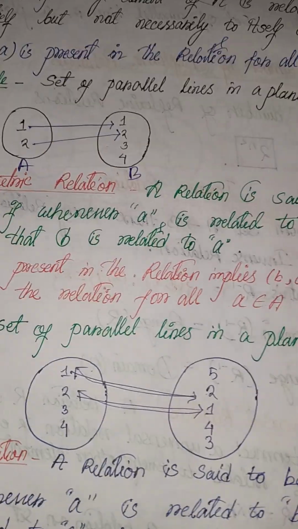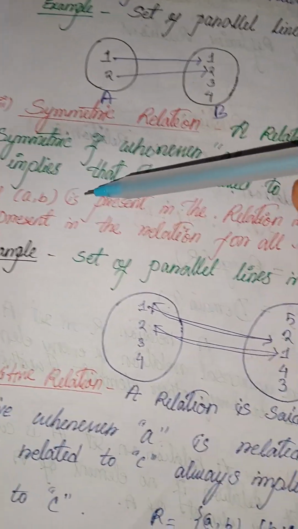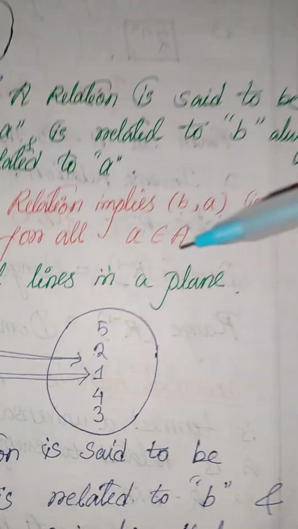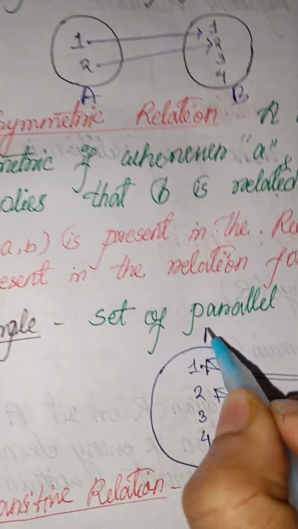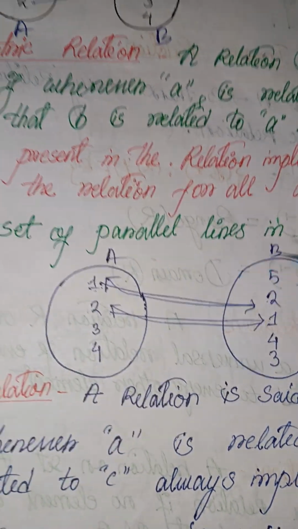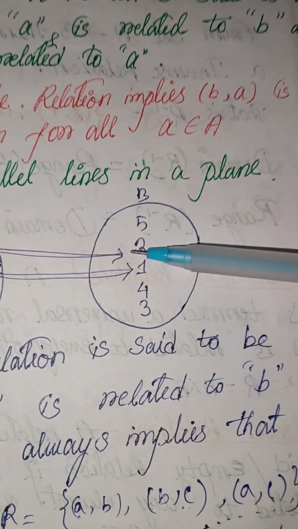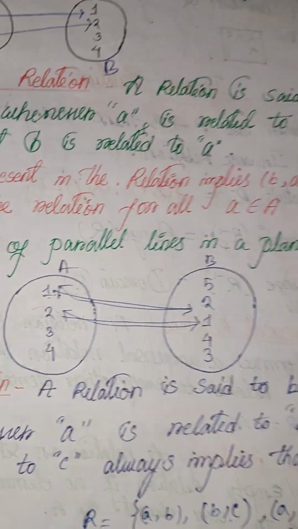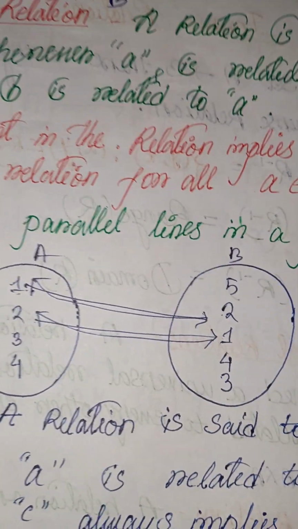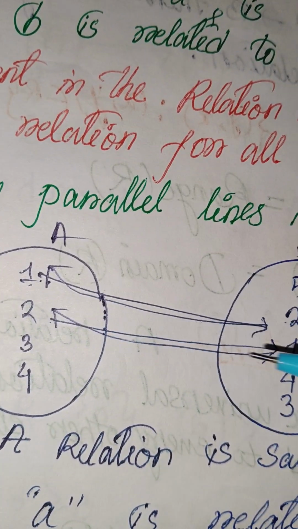A relation is said to be symmetric if whenever A is related to B, it always implies that B is related to A. If (a, b) is present in the relation, it implies (b, a) is also present in the relation for all a belongs to A. Suppose this is a set A and this is a set B. There, 1 is present as an element in set A and 2 is present as an element in set B. So (1, 2) is a relation from A to B. There definitely must be (2, 1) here.